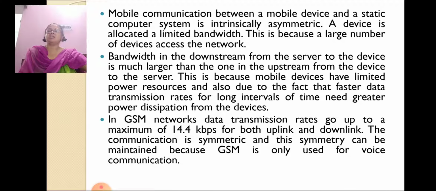In GSM network, data transmission rates go up to a maximum of 14.4 kbps for both uplink and downlink. The communication is symmetric and this symmetry can be maintained because GSM is only used for voice communication.